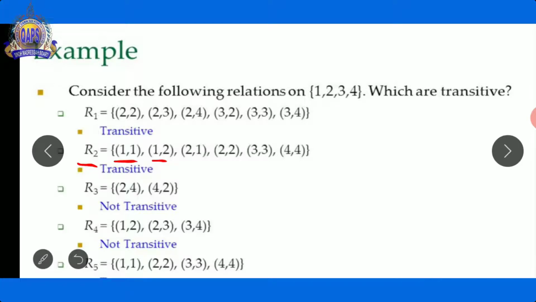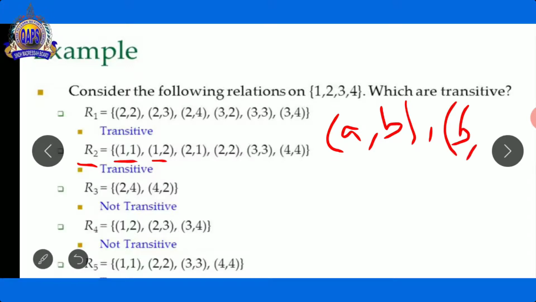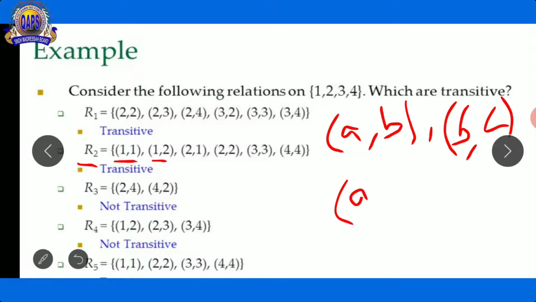Now in this relation we choose 3 different ordered pairs which show the transitive property. Number first one is A, B. Number second one is B, C. And number third one is A, C.